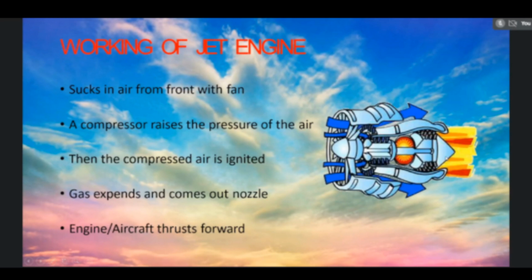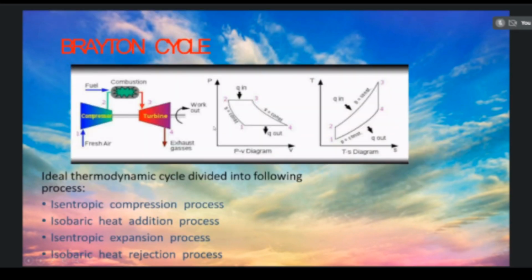So this is the thermodynamic cycle which is used to control the combustion of the aircraft, that is the Brayton cycle. In the Brayton cycle, we have two constant pressure processes and two adiabatic processes. The ideal cycle has an isentropic compression process, isobaric heat addition process, isentropic expansion process, and isobaric heat rejection process.